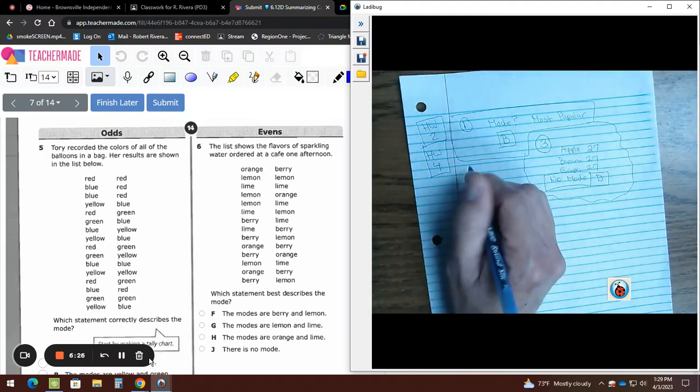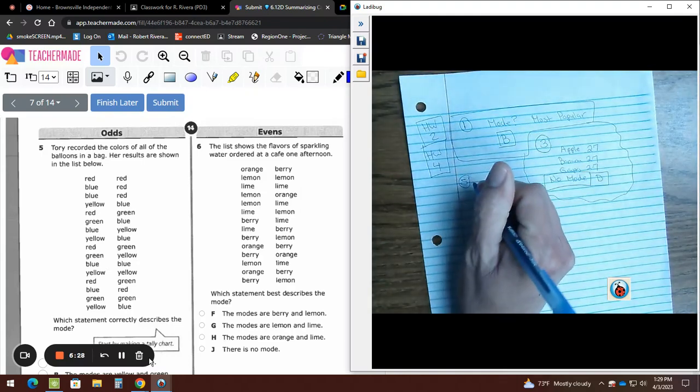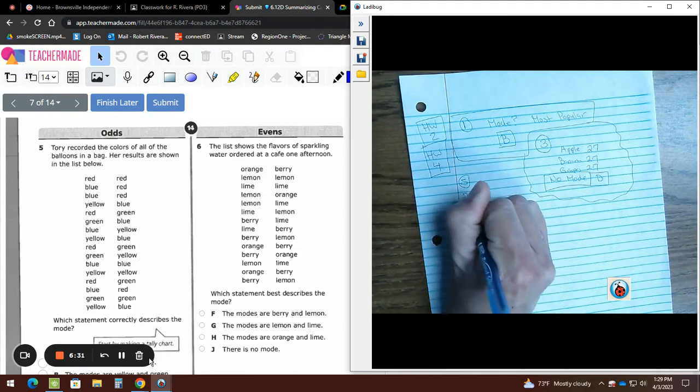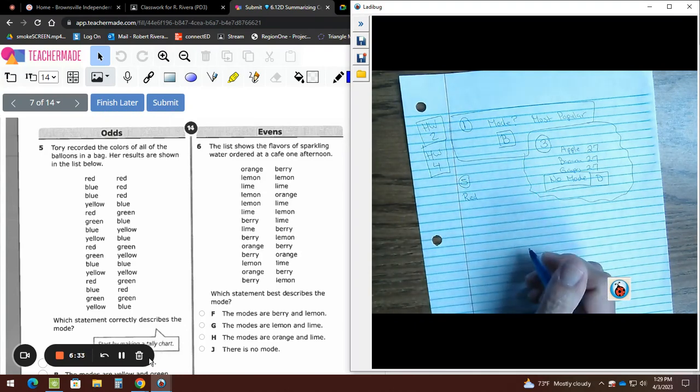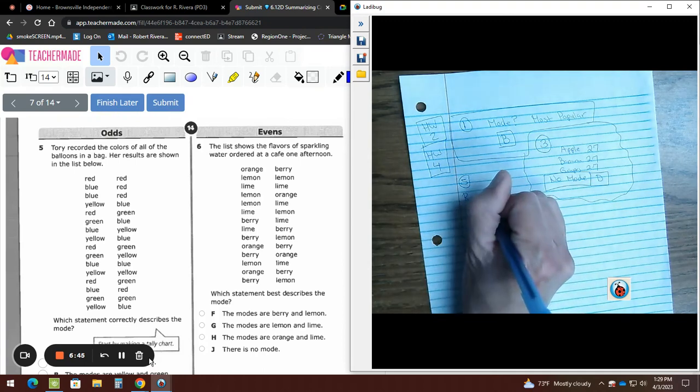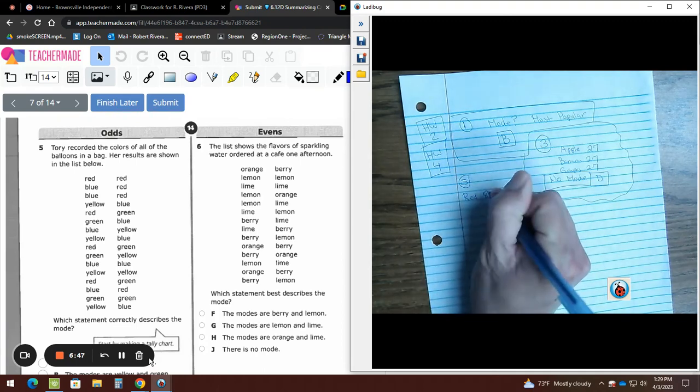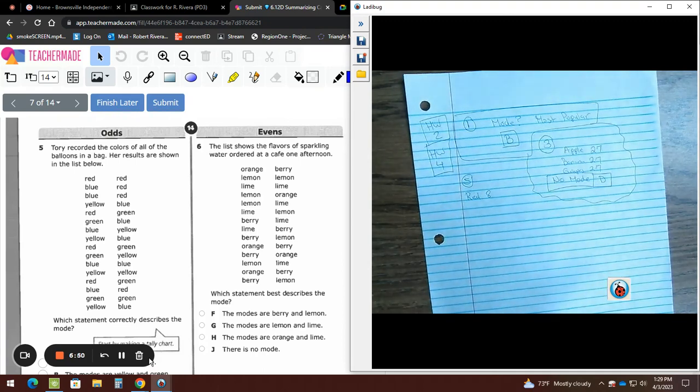This is number 5. And I'm going to start with red. How many times did red come out? 1, 2, 3, 4, 5, 6, 8. Rodrigo says that it came out 8. Check them, please. And if you agree, then that's 5.